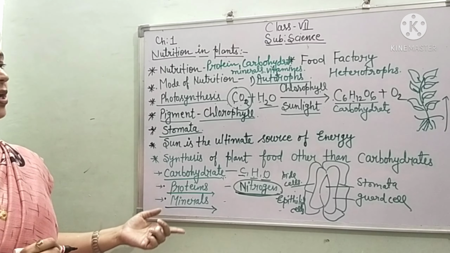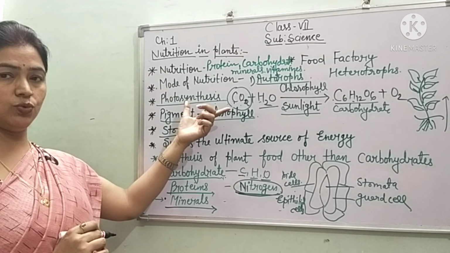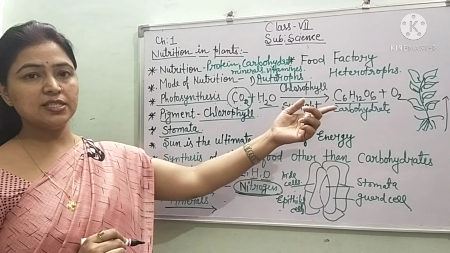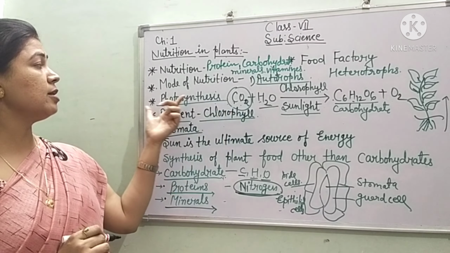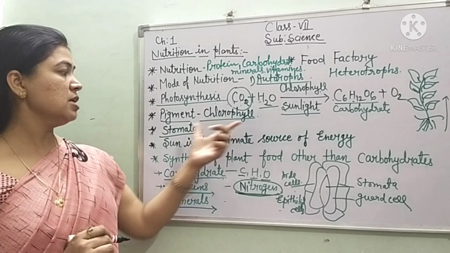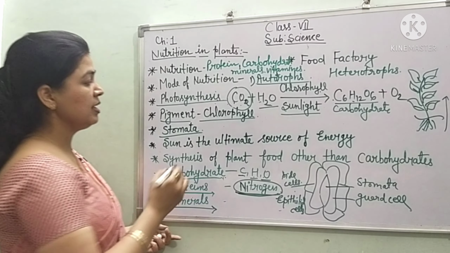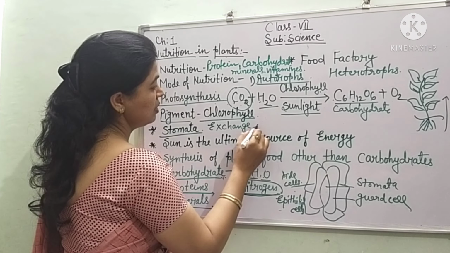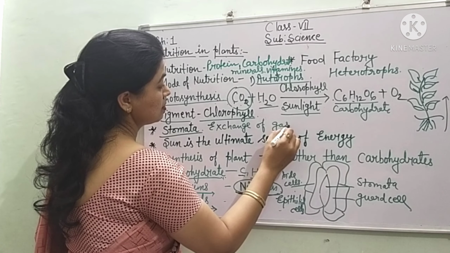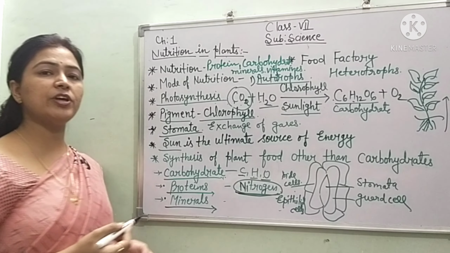These are the simple points by which you can understand how the plants are preparing their food. Food factories are the green leaves. The main green pigment is chlorophyll. The process is photosynthesis. By the stomata there is the exchange of gases. And the sun is the ultimate source of energy, children.